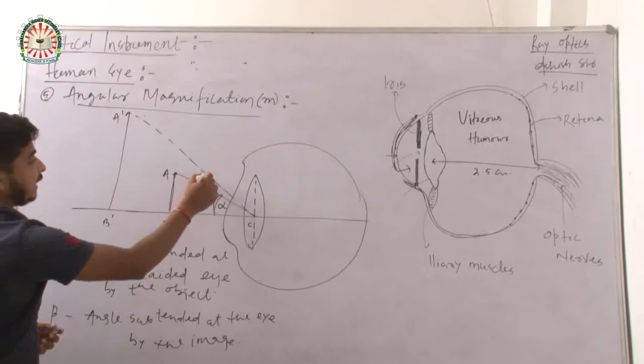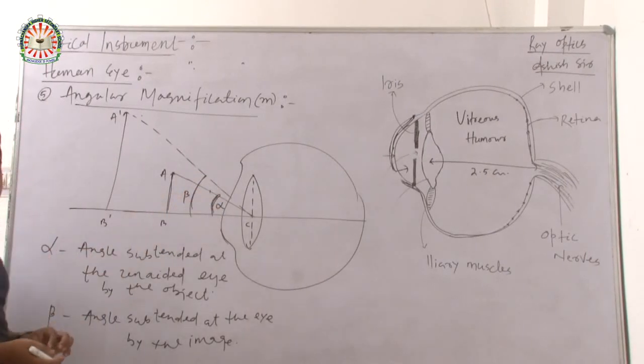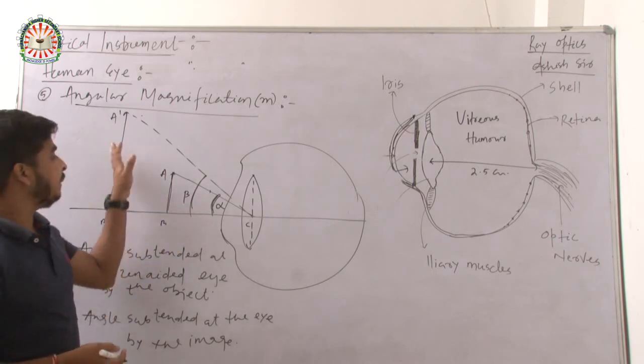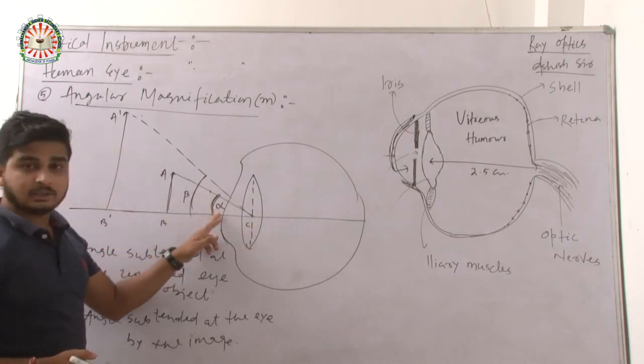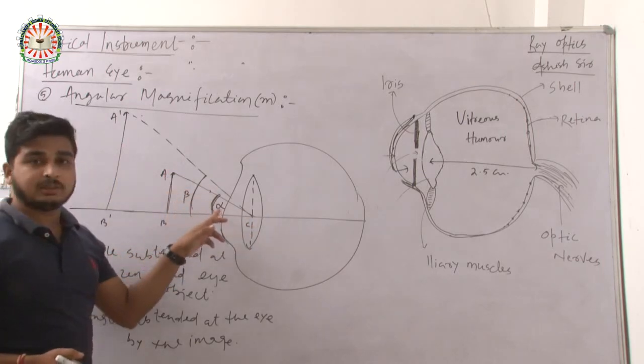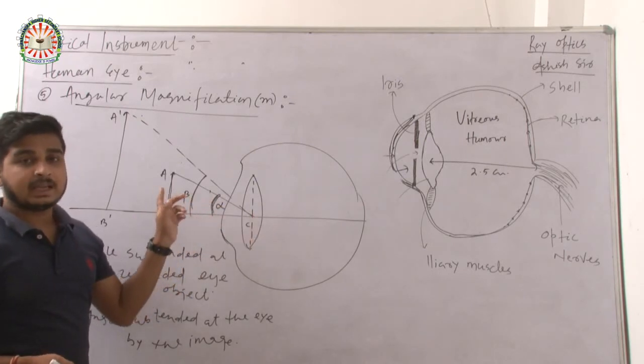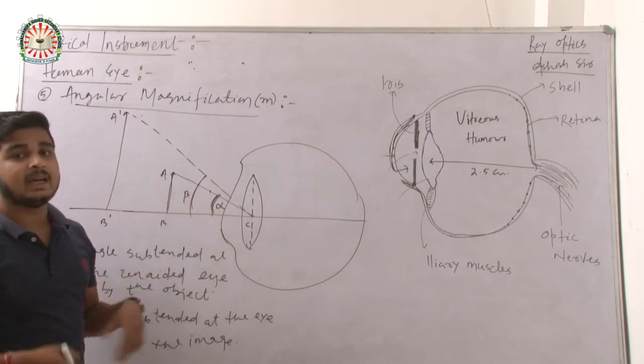Okay, so this angle is beta and this is alpha. Beta is what? The angle subtended by the image at the eye. And alpha is what? The angle subtended by the object at the unaided eye. Alpha is the angle by the object, beta is the angle by the image.